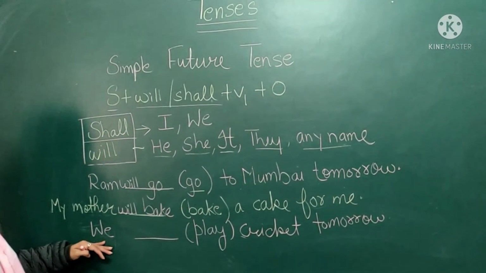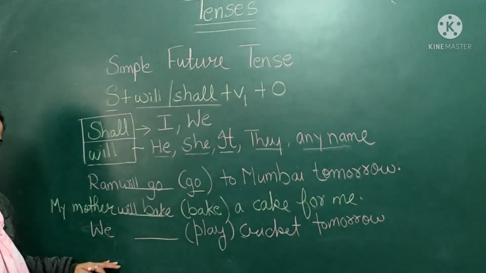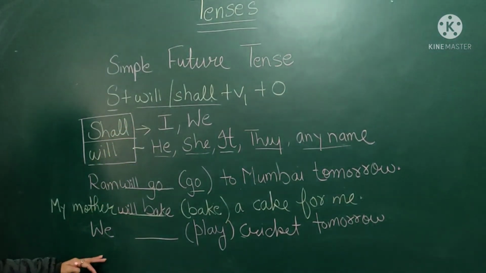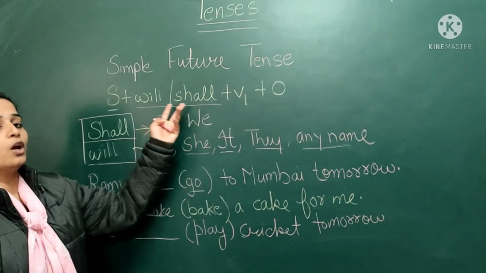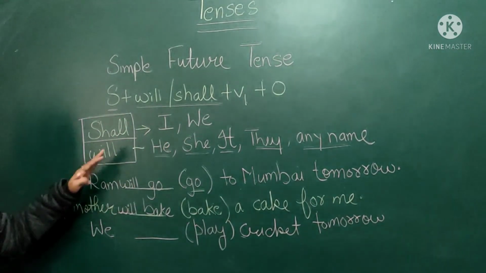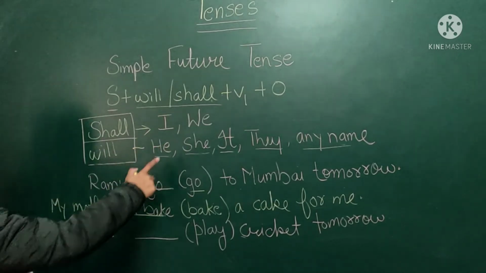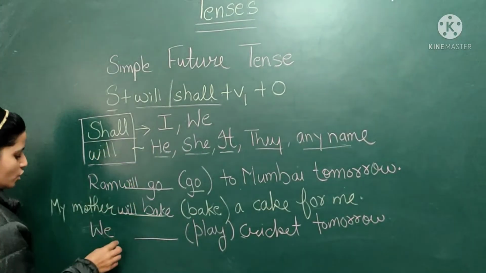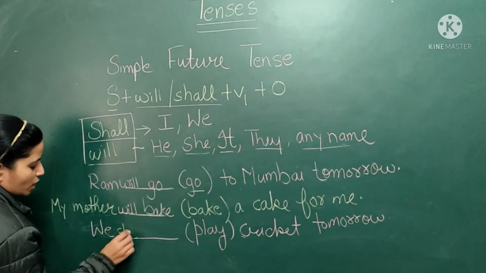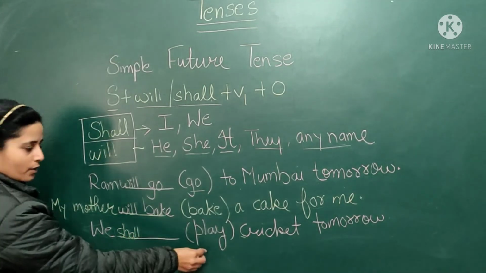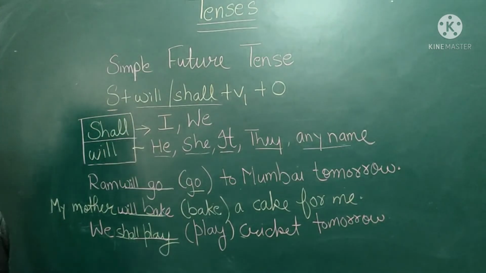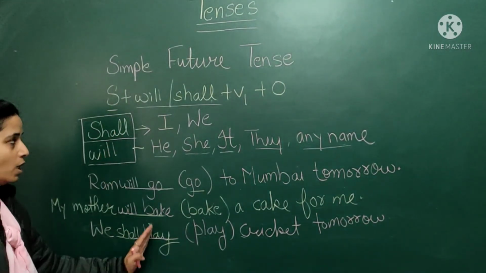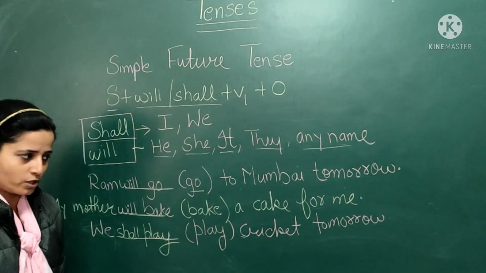So again we have to check the subject. Why do we need to check the subject? Because we have to check the subject so that we can use will or shall accordingly. We is plural. So with we I have to use shall. It means here I will use we shall, and the first form will remain the same. We shall play cricket tomorrow. So in this way you can complete your simple future tense also.